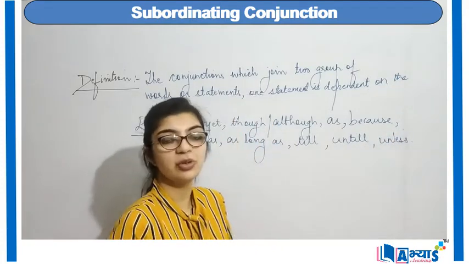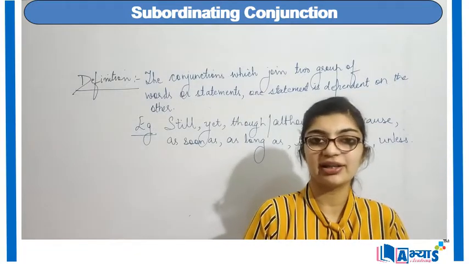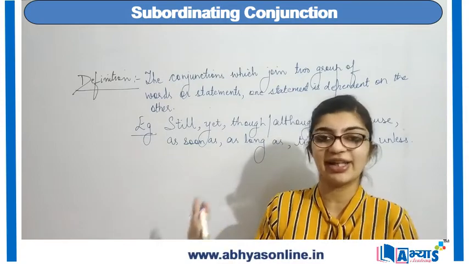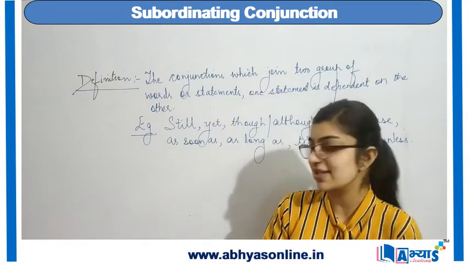So these are a few examples of subordinate conjunctions. Now let us understand them better by implementing these conjunctions in sentences.